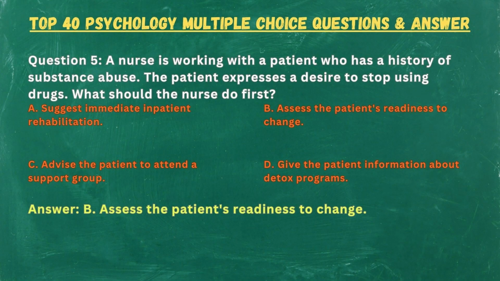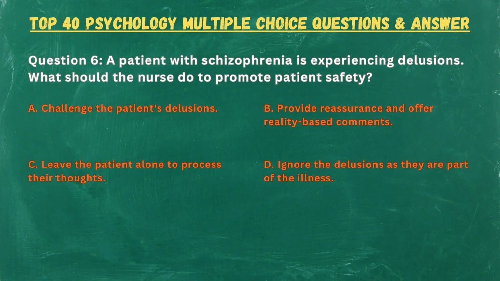Answer. B. Assess the patient's readiness to change. Question 6. A patient with schizophrenia is experiencing delusions. What should the nurse do to promote patient safety? A. Challenge the patient's delusions. B. Provide reassurance and offer reality-based comments. C. Leave the patient alone to process their thoughts. D. Ignore the delusions as they are part of the illness.